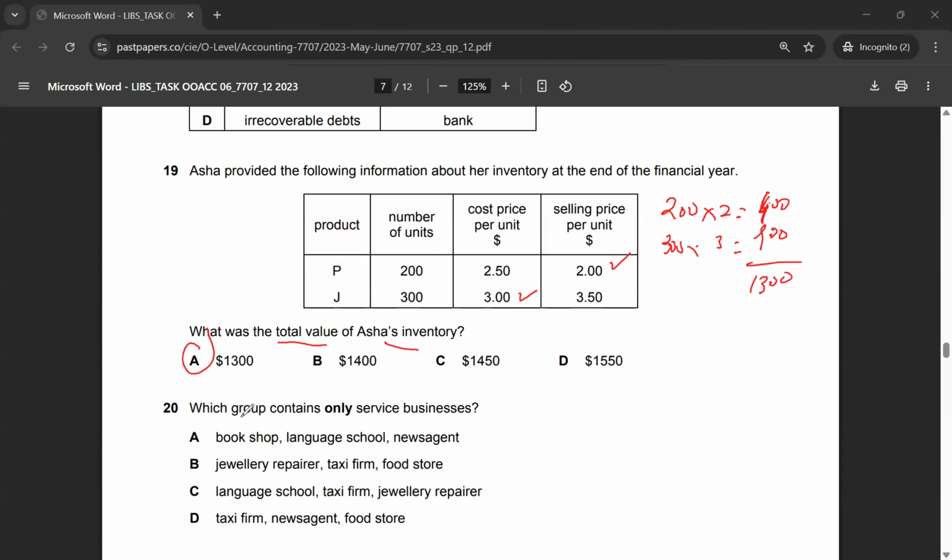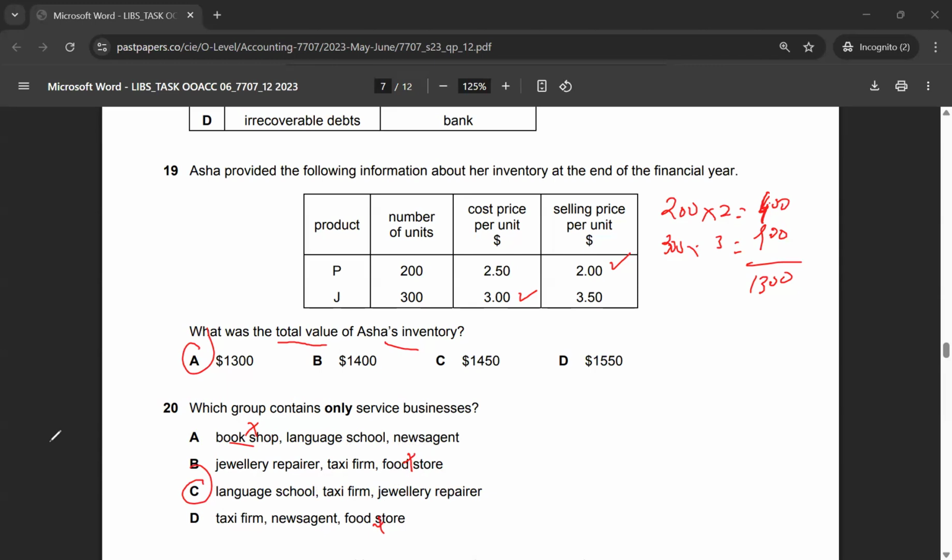Multiple choice 20, which group contains only service business? So we are talking about service business, only services. So a bookshop actually would have books, so this is not service. So option A is incorrect. Here, food store, again, it's not a service. Language school, taxi firm, jewelry repair, food store. Okay, the correct answer to multiple choice 20 would be option C, because only this is purely service-based businesses.